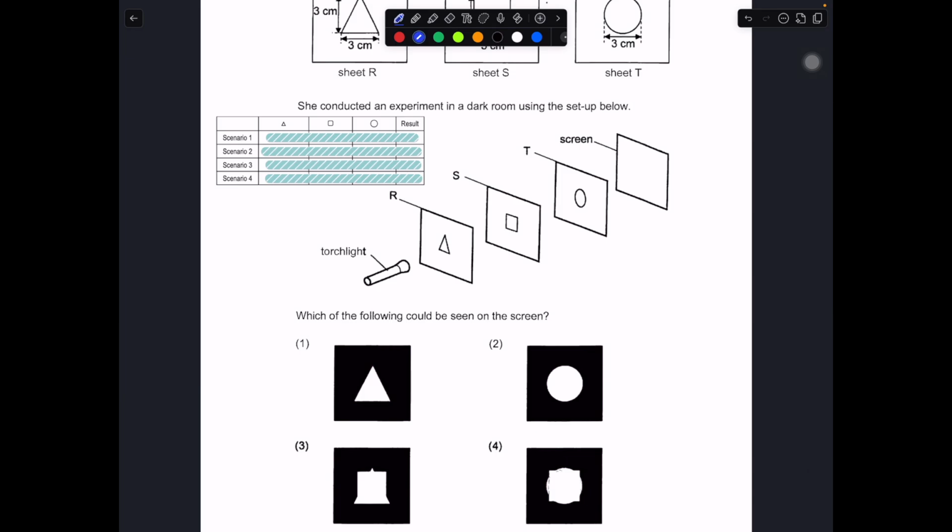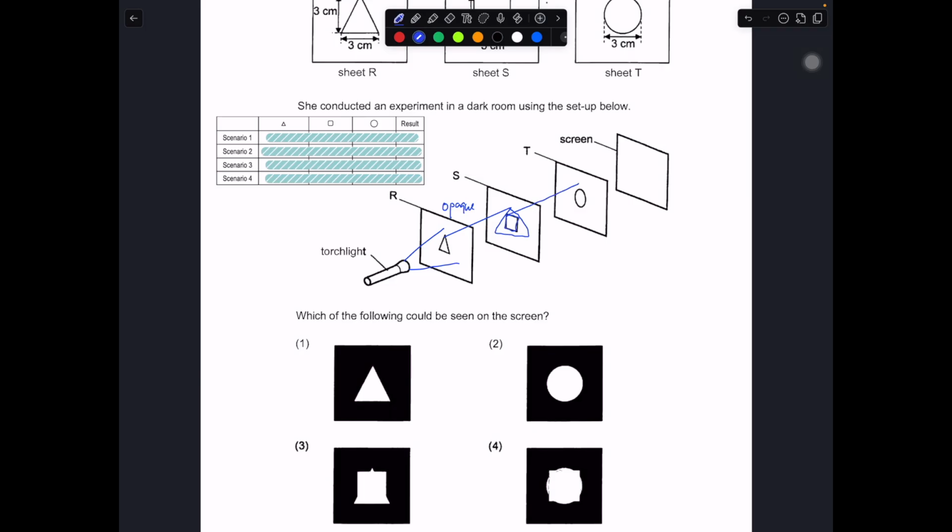But the concept is that if the object is nearer, it will block more light. So imagine you have a light shining over here. If everything is opaque first, then the light will only pass through the triangle. So what you see is a triangle over here, and then over here, only the light in the square will pass through on the next part.